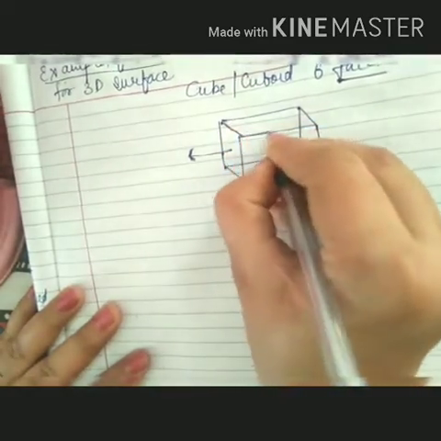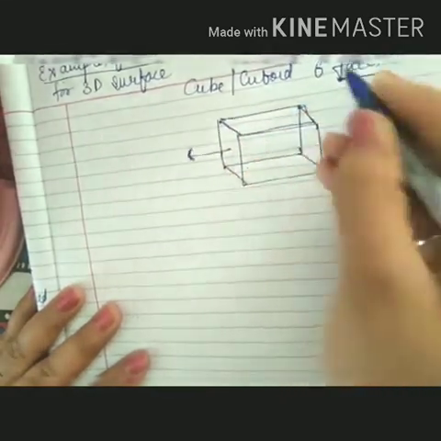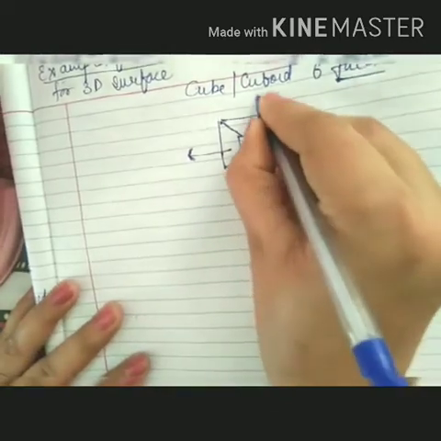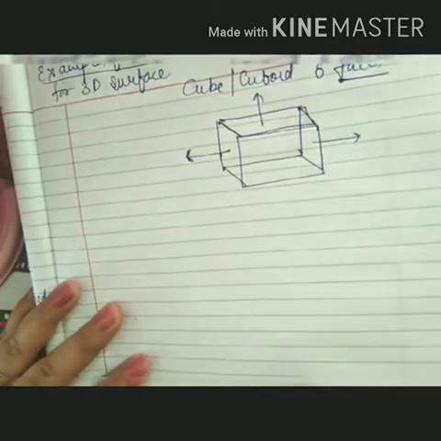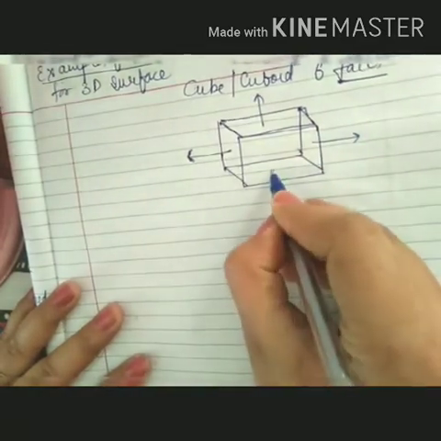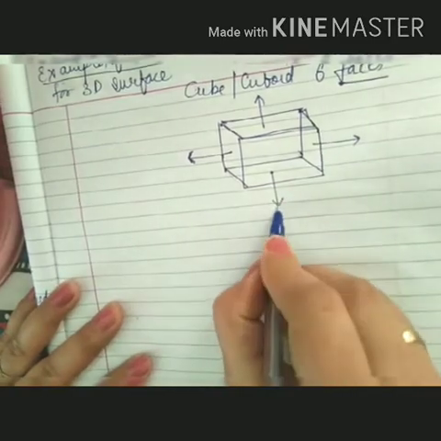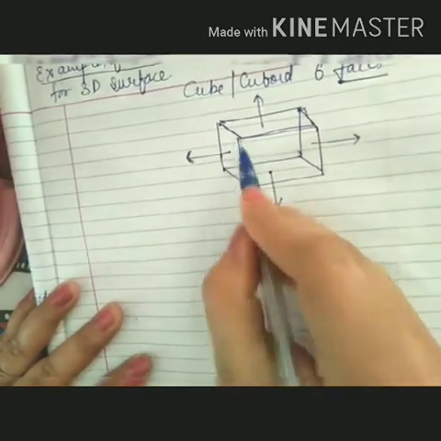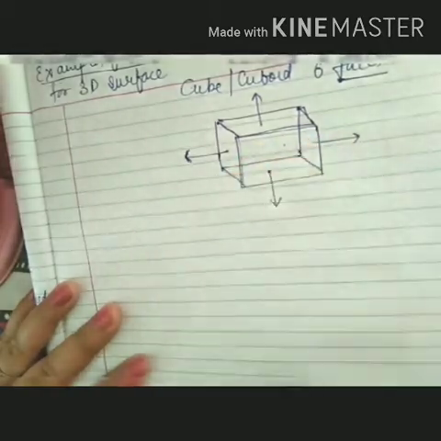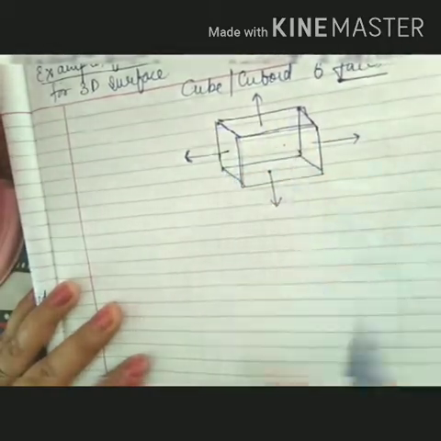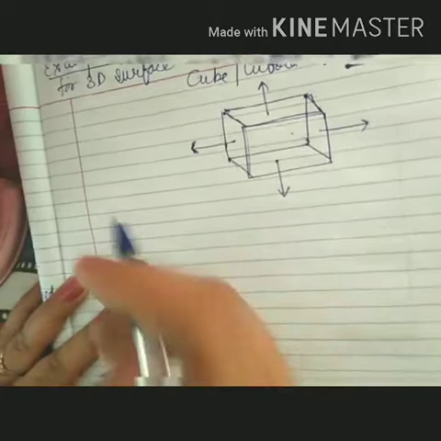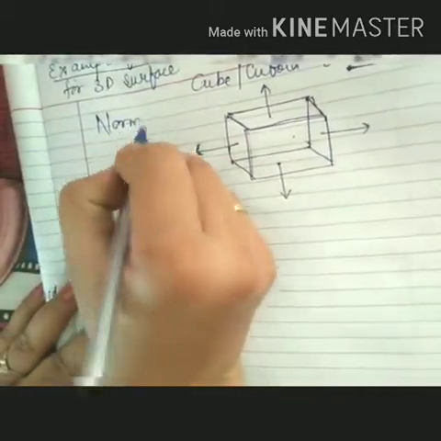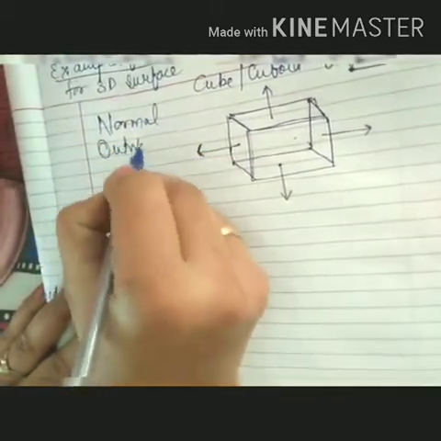For the uppermost surface, acting like the ceiling of a room, this will be the direction. For the rightmost, this will be the direction of the area vector. For the bottommost, this one will be the area vector direction, and for the front one, outward coming, and for the back one, inward piercing the surface of our notebook, will be the possible direction. You have to consider, number one, normal and second, outward.